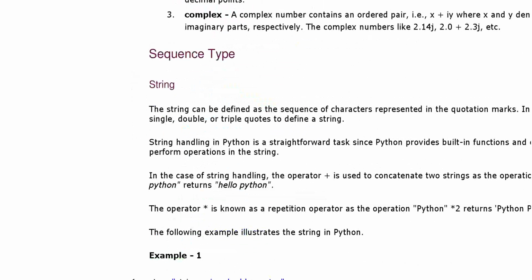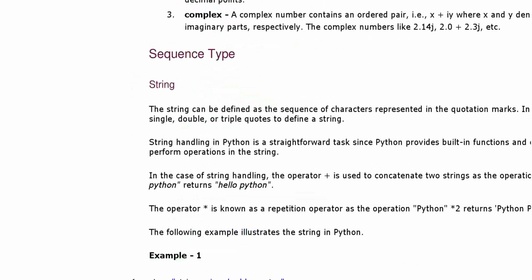Okay. Now here we will see two more things in the string. One is your plus sign and another one is your asterisk sign. The plus sign is just used to concatenate two strings. If we take your first name and second name, suppose your first name is Sachin and second name is Chaudhary, then you can concatenate them by using a plus sign, like Sachin Chaudhary.